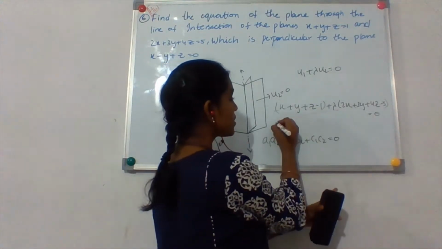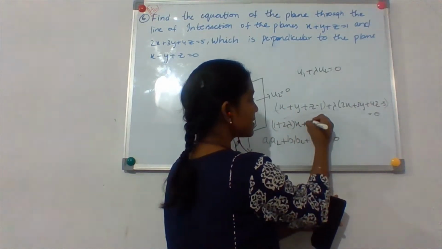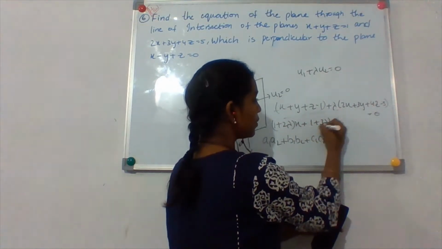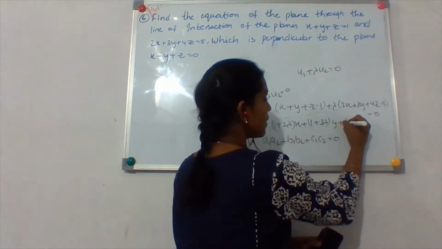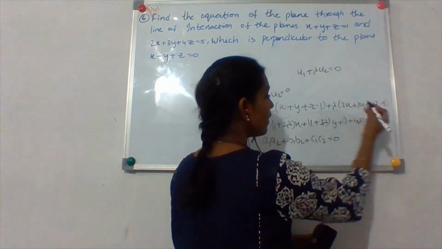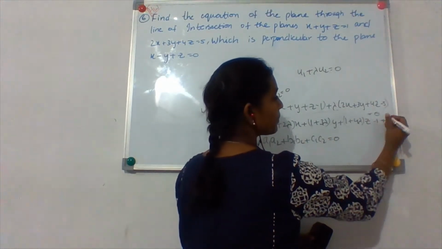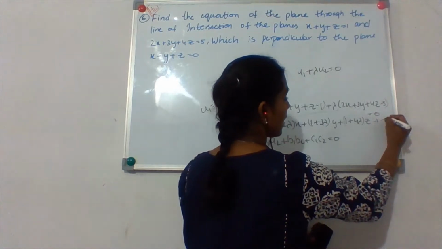The coefficients you get are 1 plus 2 lambda into x plus 1 plus 3 lambda into y plus 1 plus 4 lambda into z. The constants are minus 1 minus 5 lambda.